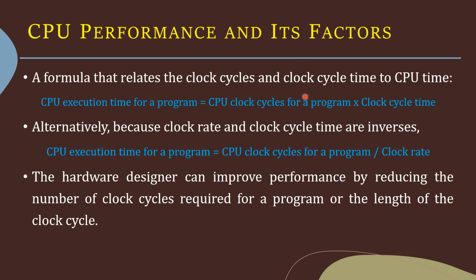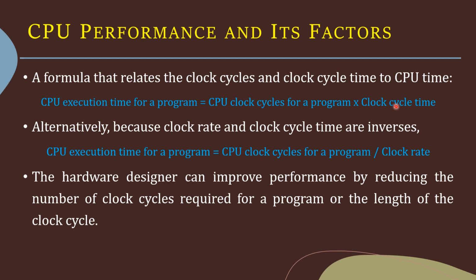Now we know what we mean by CPU time, what we mean by clock cycle, etc. So now let's look into a formula which relates the clock cycles and the clock cycle time to CPU time. CPU time for a program is equal to CPU clock cycles for a program times clock cycle time.